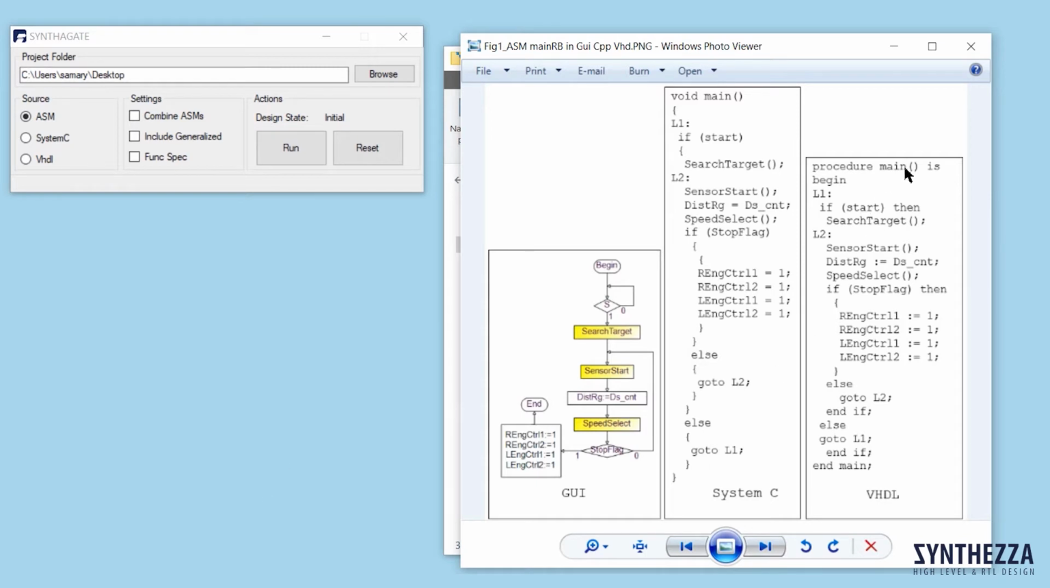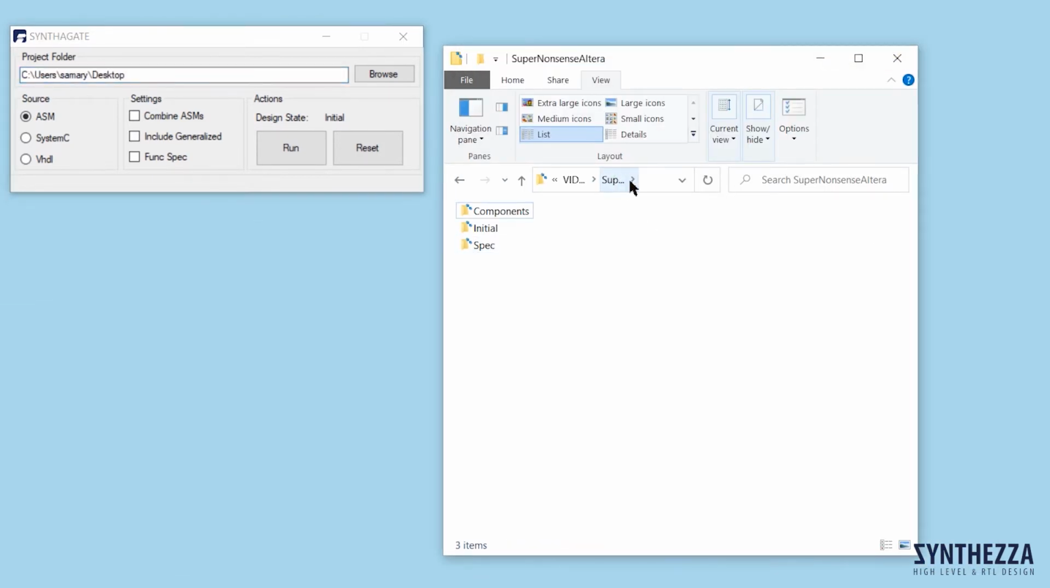Let's begin our design of nonsense with Alteras memory. I must insert the name of working folder in the section project folder of our interface. I check the box ISM as I begin from ISMs from GUI. Check the box Combine ISM. I have 32 modes in this design. And check the box Include Generalized, as we have 140 sub-ISMs in folder General. To design nonsense at the high level in RTL, I must click Run.